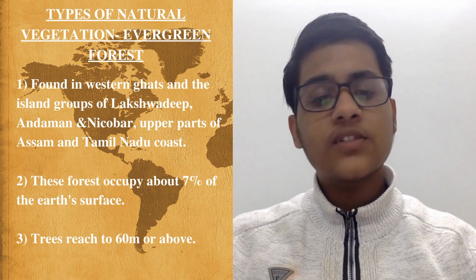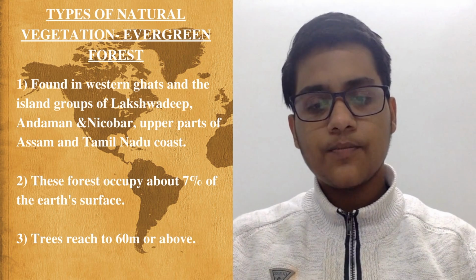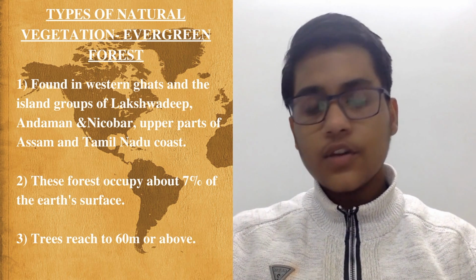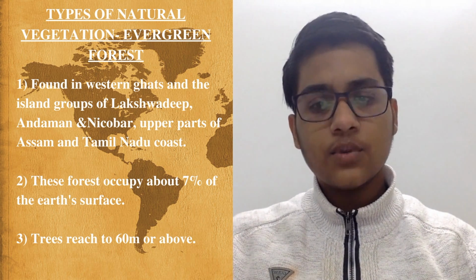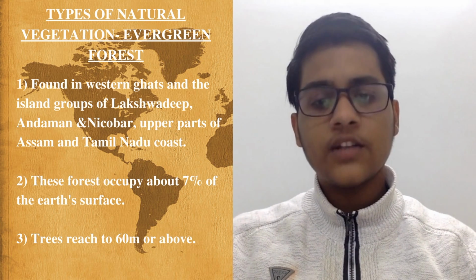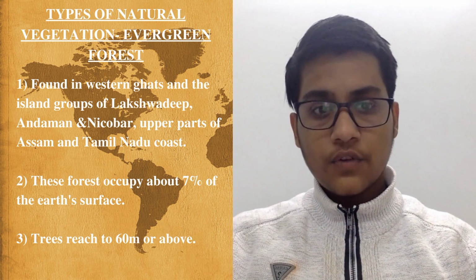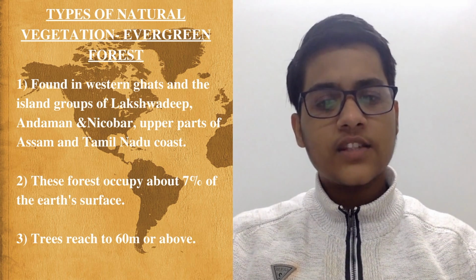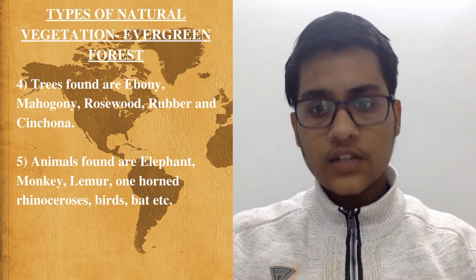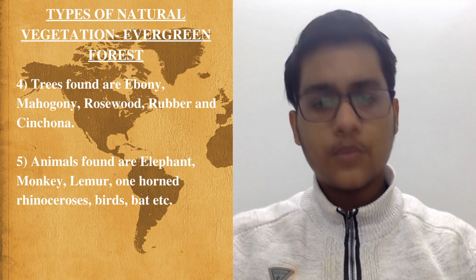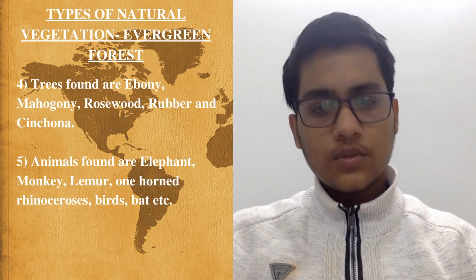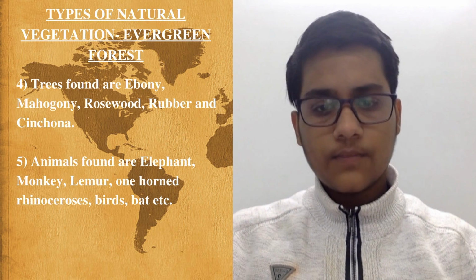They occupy about 7% of the Earth's surface. Tropical evergreen forests are well stratified, with the layers closer to the ground covered with shrubs and creepers. In those forests, trees reach great heights, up to 60 meters or above. Some of the commercially important trees of tropical evergreen forests are ebony, mahogany, rosewood, rubber, and cinchona.